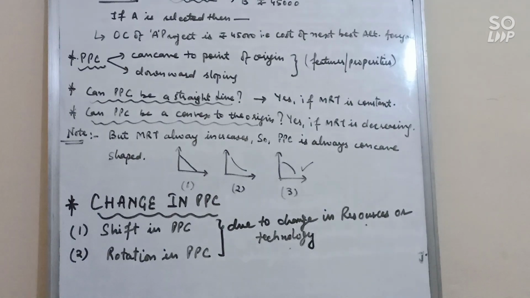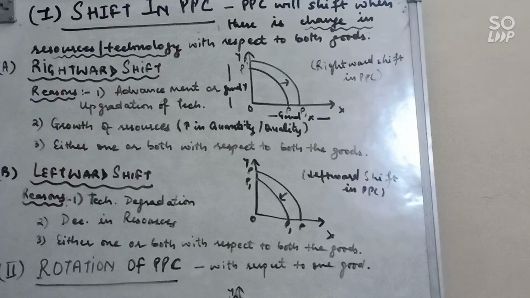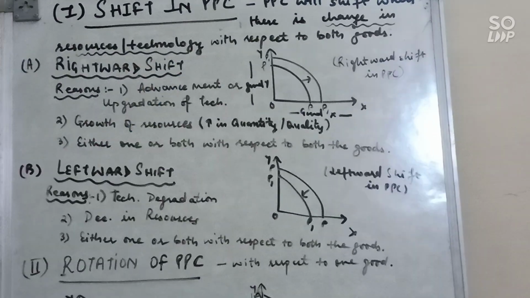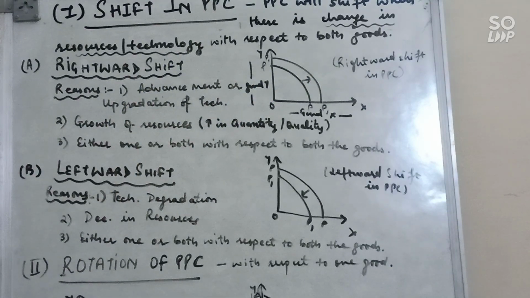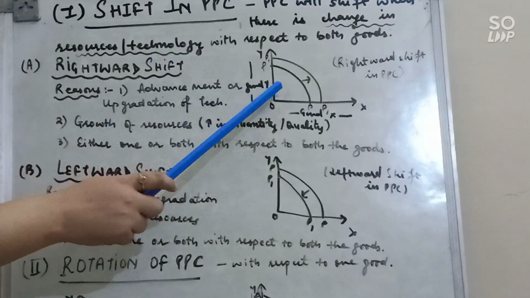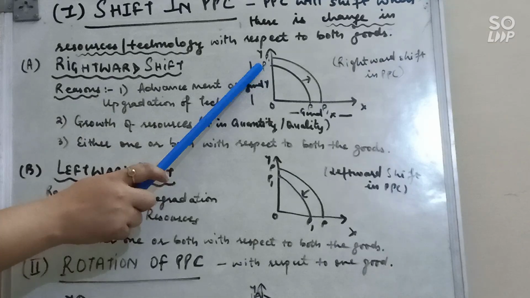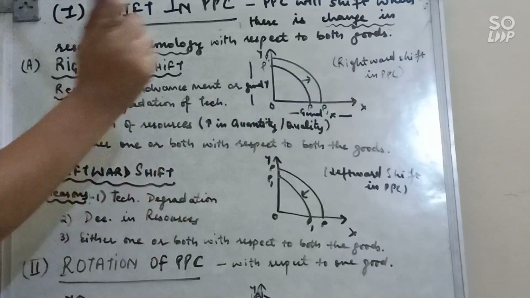First is shift in PPC. PPC will shift when there is change in resources or technology with respect to both the goods. So under shift we have 2 types of shift, rightward shift and leftward shift. So let's see. Rightward shift means when there is an increase in resources or there is technology upgradation. So whenever there is increase in resources or technology upgradation, then PPC will shift from PP to P1 rightward.